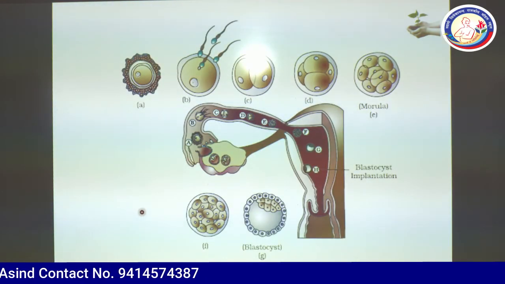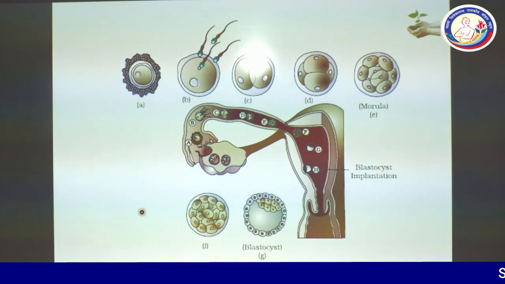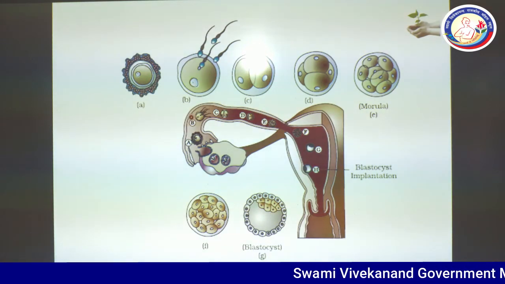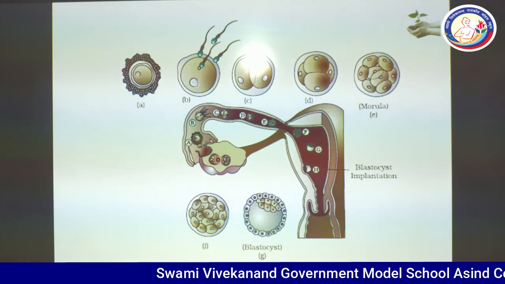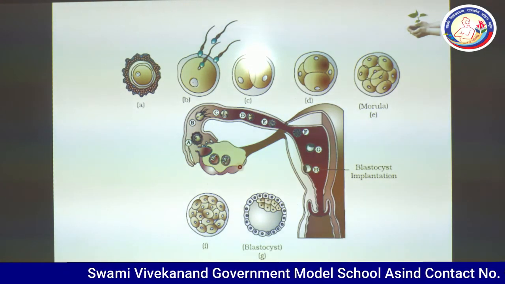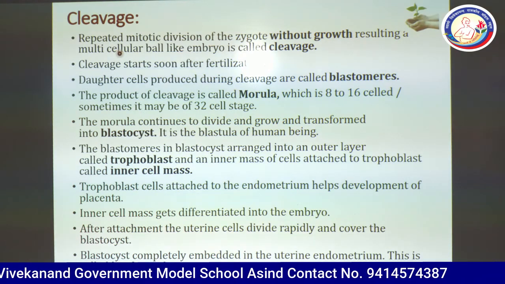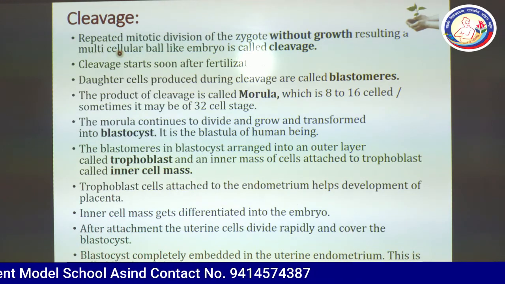This is another part. Although it is not showing the fertilization, this is the figure of the uterus, this is the oviduct, the fallopian tube, and this yellow colored structure is the ovary. We will discuss this figure later on. Now the question is, what is the future of the zygote?